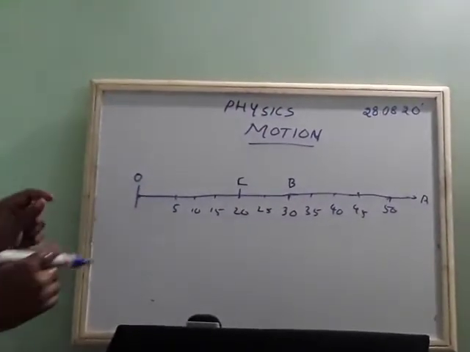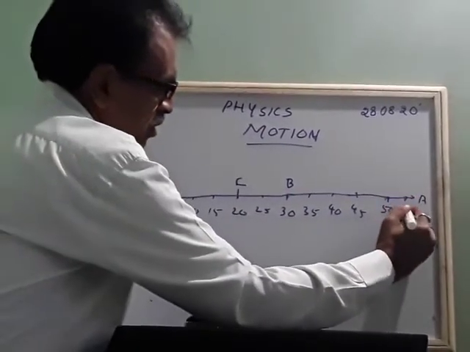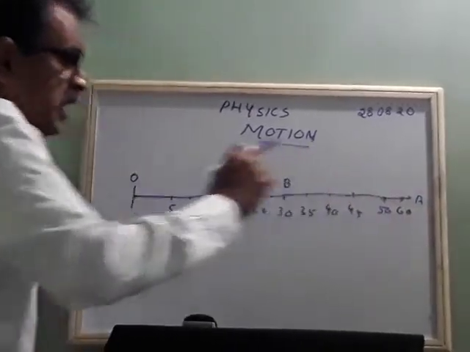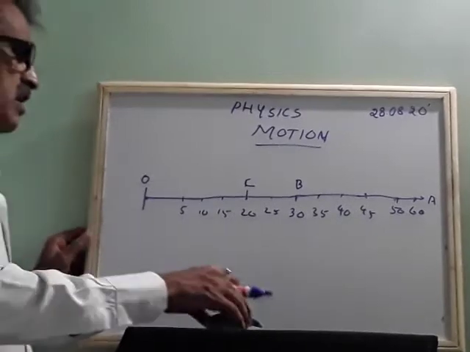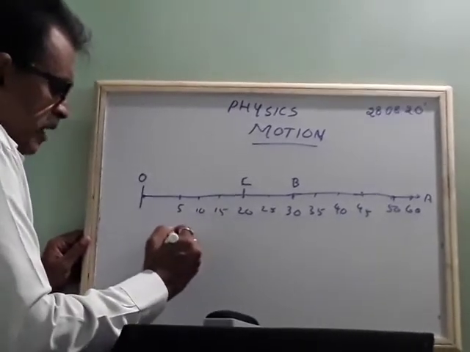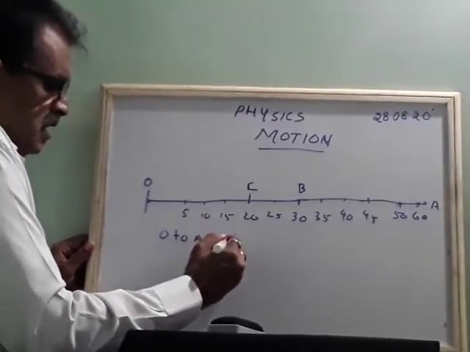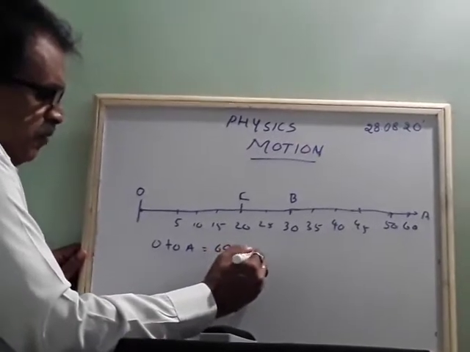Now the total distance covered. Directly, O to A is how much? 60 kilometers.